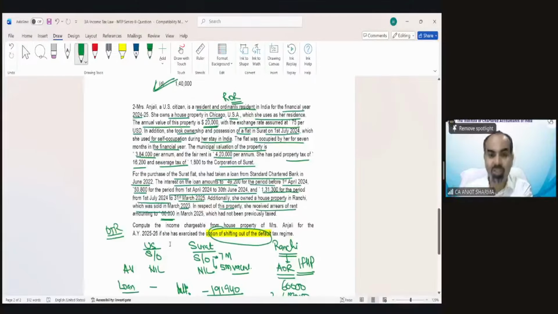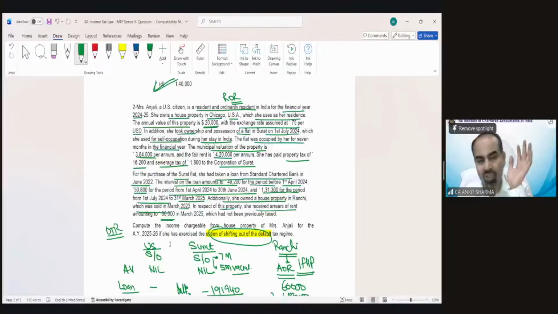So even the institute knows that in that 50 marks paper of income tax, they will ask you one or two difficult questions, and all other questions would not be that difficult. If a question is for 5 marks, it cannot be difficult in any way. This kind of question would be for 4 or 5 marks in the examination. So a 4 marks, 5 marks question cannot be difficult at all. Impossible. It cannot be difficult.